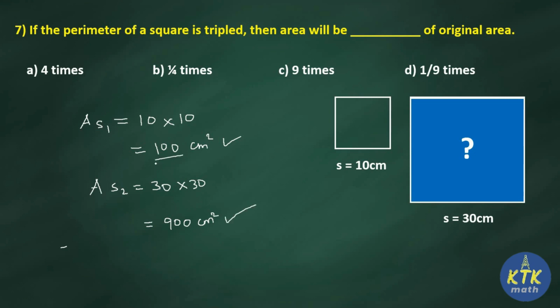Now you check your areas in both the squares. First one is 100, second one is 900. So 100 becomes 900. How many times can you observe the change in the area? 9 times. So 100 into 9 is 900. So when perimeter of square is tripled, the area changes 9 times than its original area. Therefore the answer for question number 7 is 9 times.